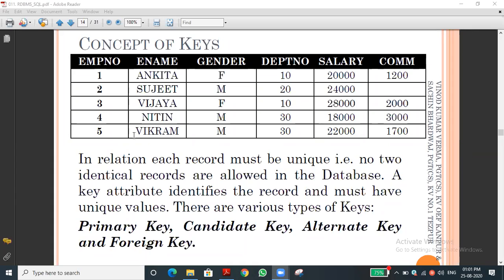Candidate key should be unique. Sometimes the number will differ, but in a table it is unique data. Now from that I will explain what a primary key is. From one among the three we are selecting, that is called primary key. That's what I said with the MLA example. One among the six we chose as an MLA. Here, one among the candidate keys we selected, by the user or the database admin, is the primary key.